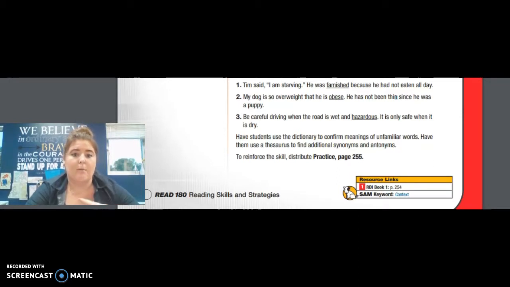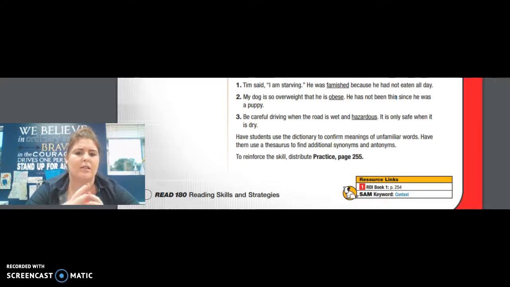Number 2, my dog is so overweight that he is obese. He has not been thin since he was a puppy. So he has not been thin. So I'm thinking my dog is so overweight that he is not thin. So obese must be, that doesn't make a ton of sense.